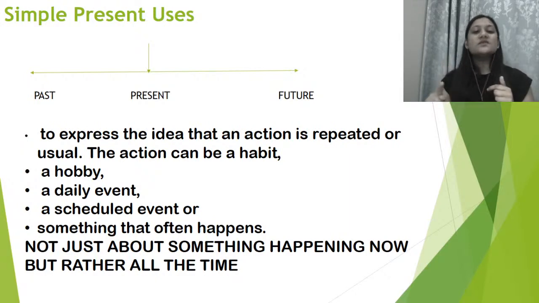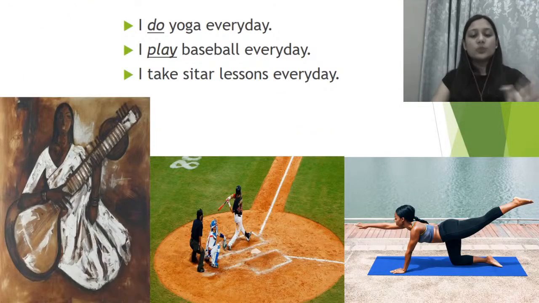So with all those scenarios, you have to use simple present tense, and you already know that with simple present tense we have to use the base form of the verb. So we are talking about any activity that is happening at a very regular interval. Otherwise we are talking about any of the habits and the hobbies. Along with that, if you are talking about any scheduled event, an event that is already scheduled, and anything happening at a very regular interval, we have to use the base form. In that, we're going to use simple present tense. Okay? Now, we will check out each one individually.